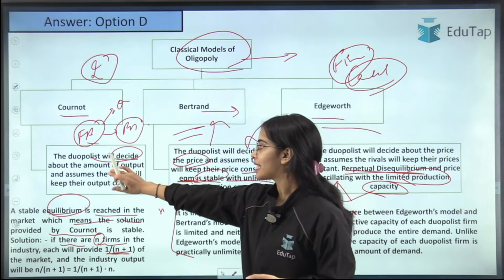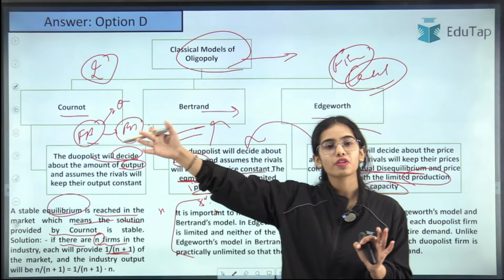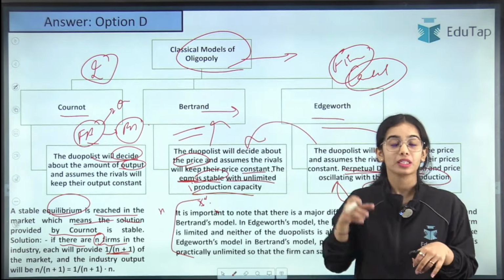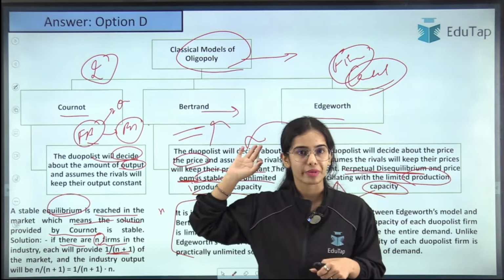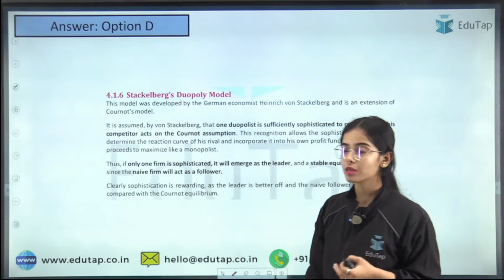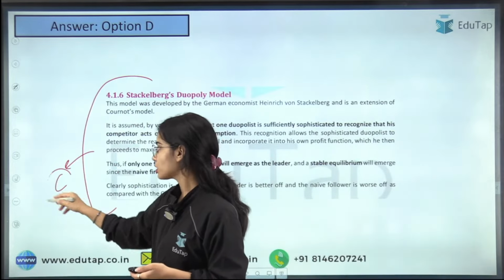Cournot said that the output will be decided by me, thinking that the other firms will not change their output. Bertrand said price will be decided by me, thinking that the other firms will not change their price, okay. So this is the basic difference between the two. Now Stackelberg model is based on the model of Cournot.